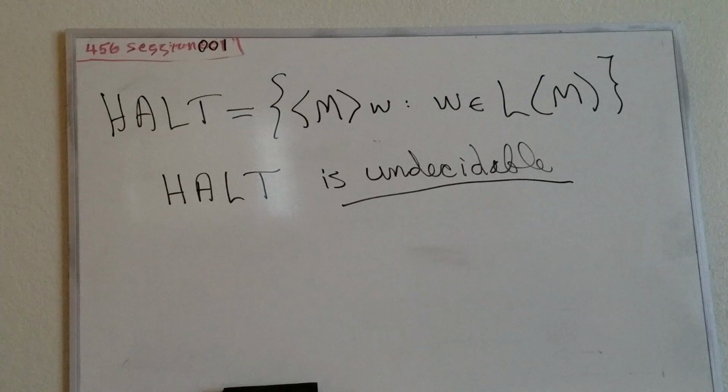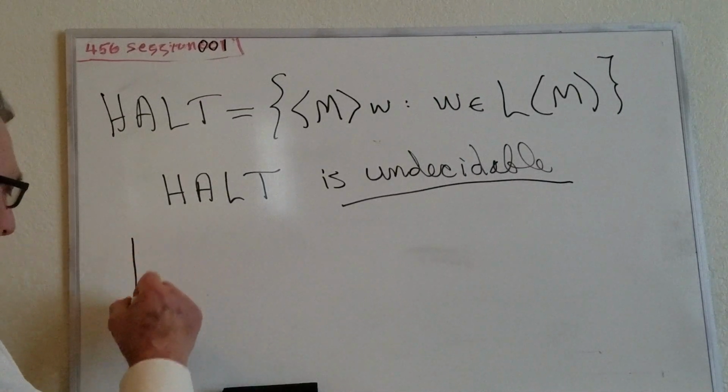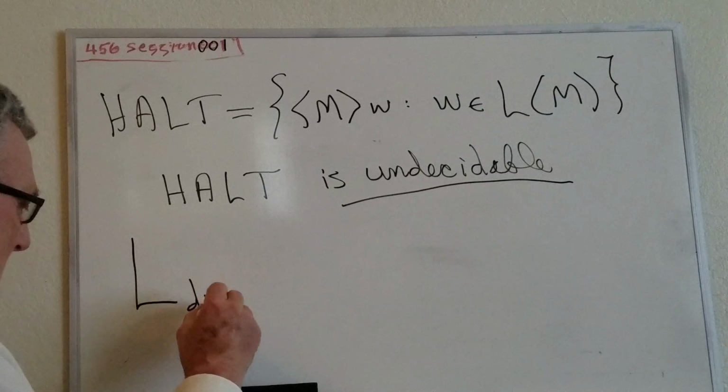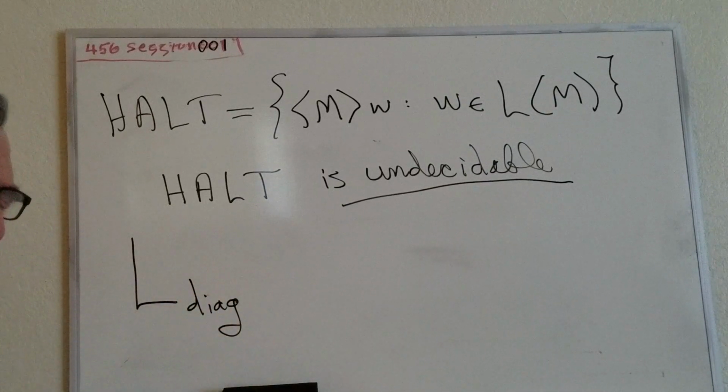All right, how are we going to do that? It will be a proof basically by contradiction, but the first thing we do is define the diagonal language. Remember how we used diagonalization to prove that the set of real numbers was not countable?